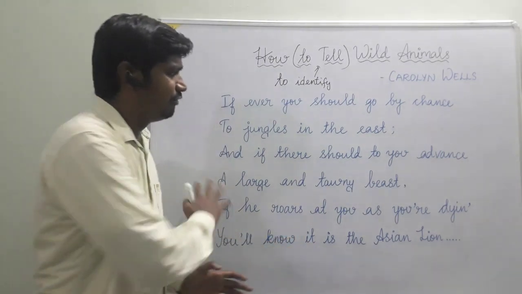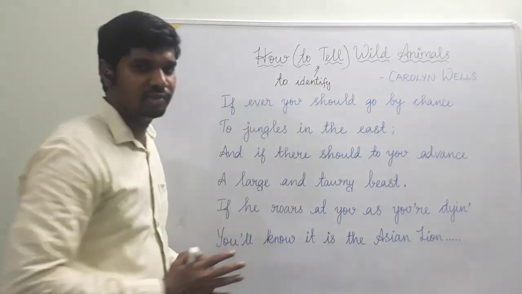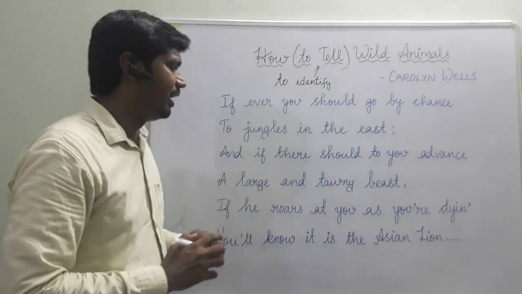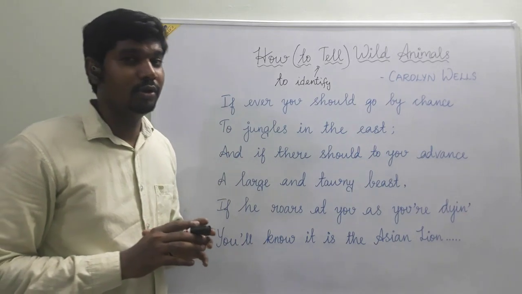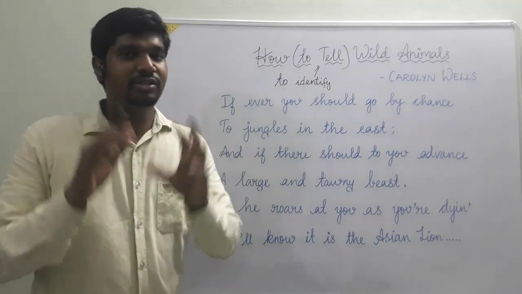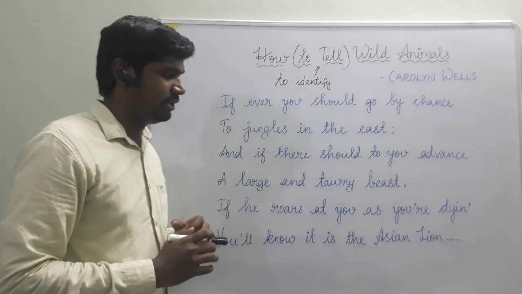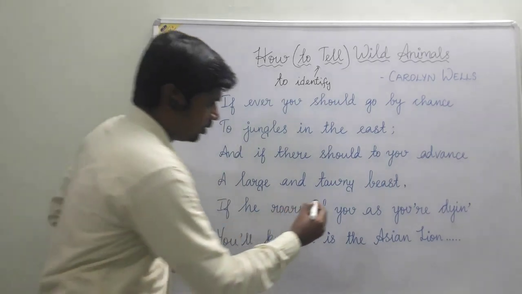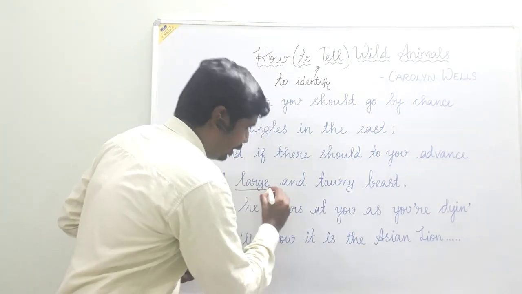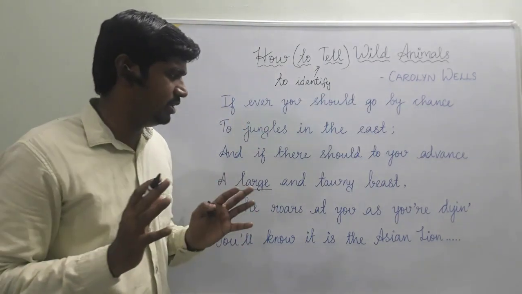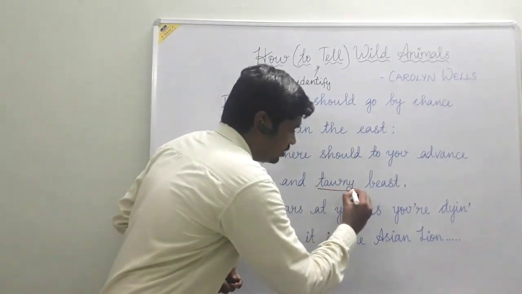So here, if all such things happen, you are able to see a beast, and now we are going to see what kind of beast you encounter in the first stanza. The beast is a large one, a big-sized beast, and tawny.